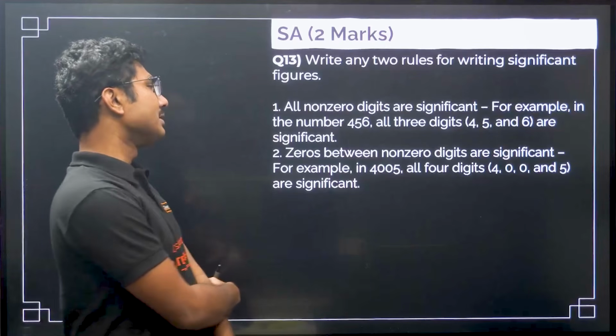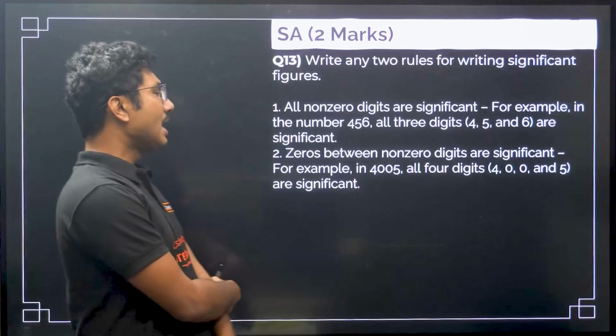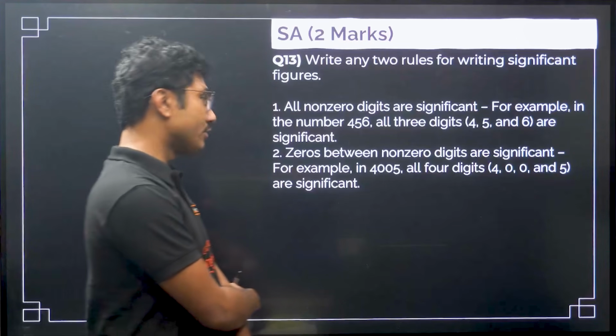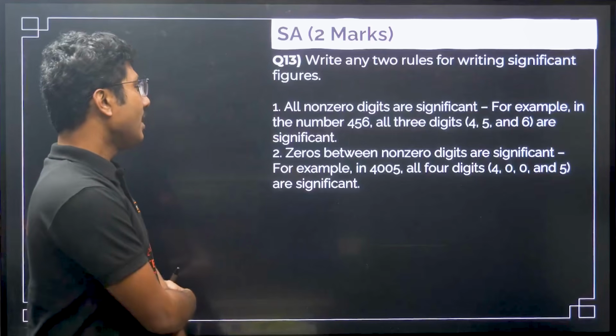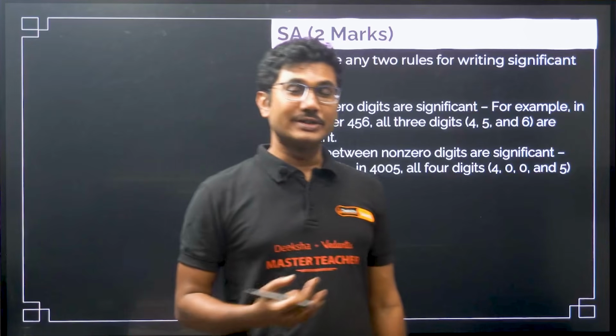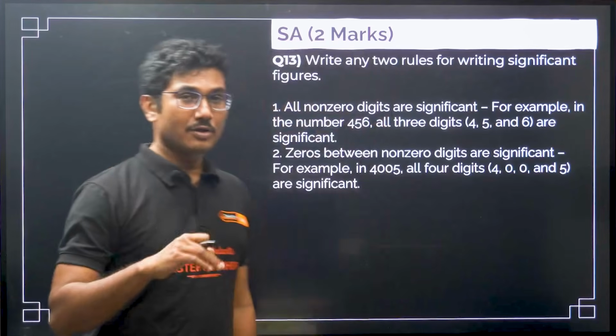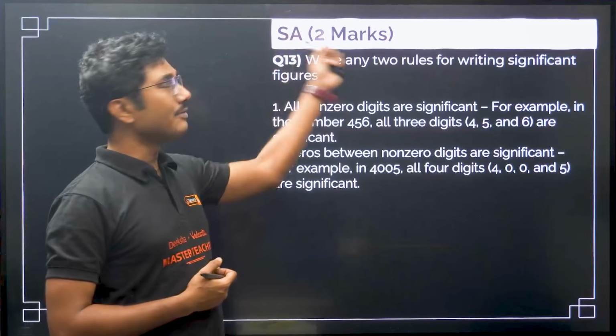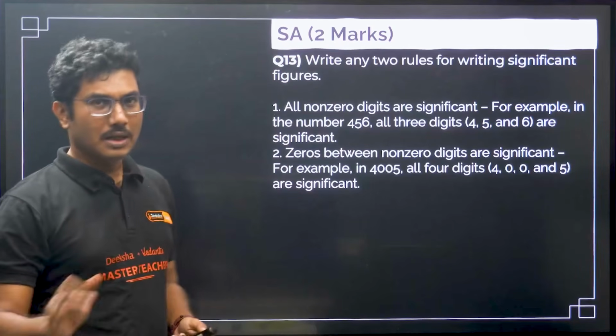Zeros between non-zero digits are significant. For example, in 4005, all digits, 4, the 2 zeros and 5, are significant. There may be one more point: trailing zeros in a decimal number are significant. That also is a point, the first MCQ, if you remember. You can remember that in case they ask it as a 3-marker question.